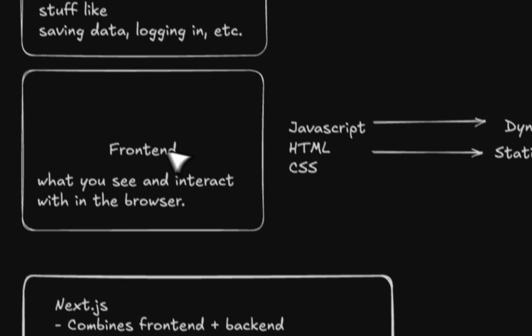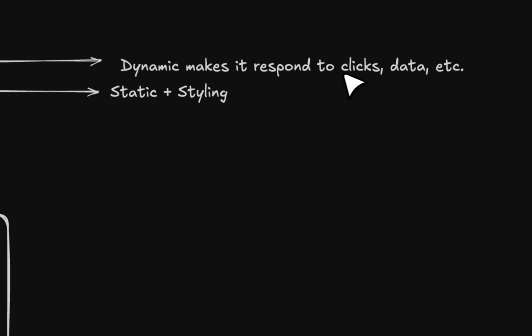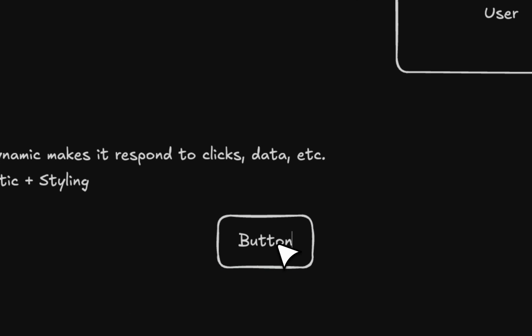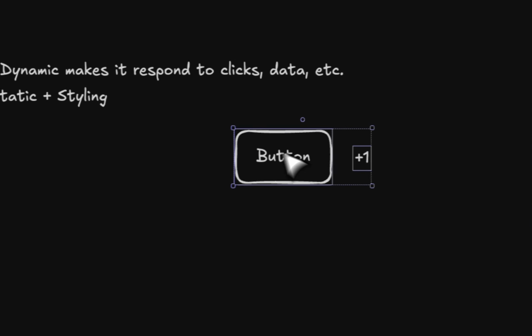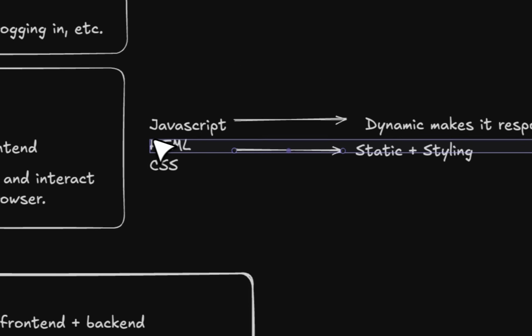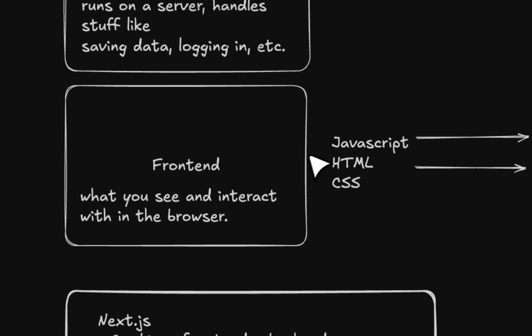Now, the front end: you basically have JavaScript that does something dynamic and responds, for example, to a click on data. One example of using JavaScript is if you have a button, and every time you click on that button you add +1, then you use JavaScript to do this. HTML is basically for structure and static things, and then CSS is for styling.